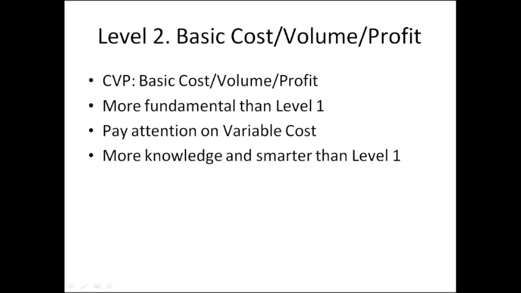When people calculate the operating profit, level 1 will use sales minus cost of sales, but level 2 uses sales minus variable cost. The numbers of final operating profit are the same. However, level 2 needs more knowledge to understand. In short, level 2 is more intelligent and smart than level 1.